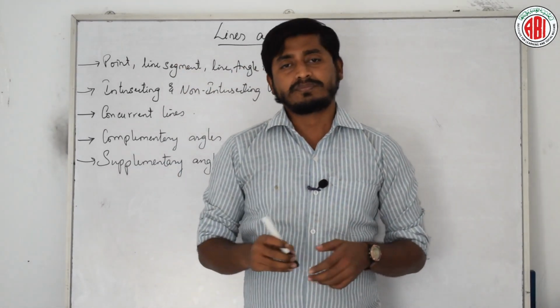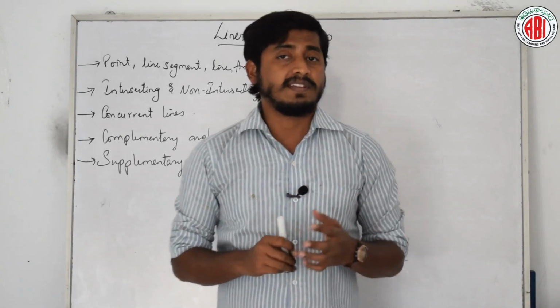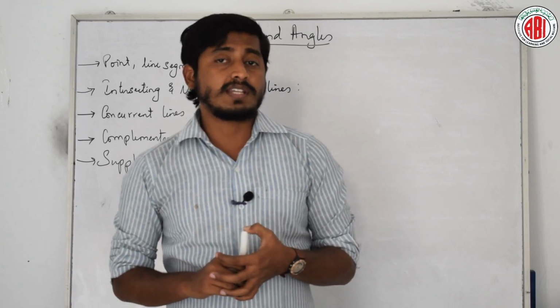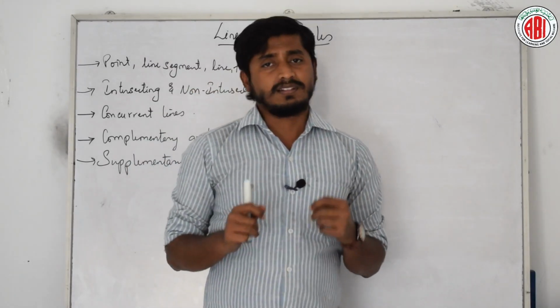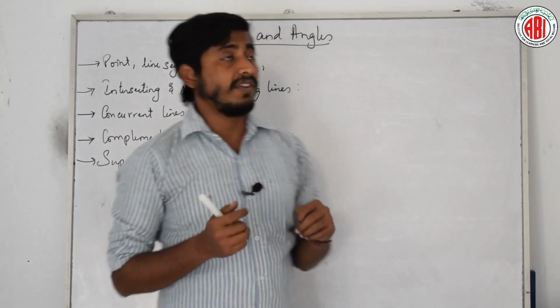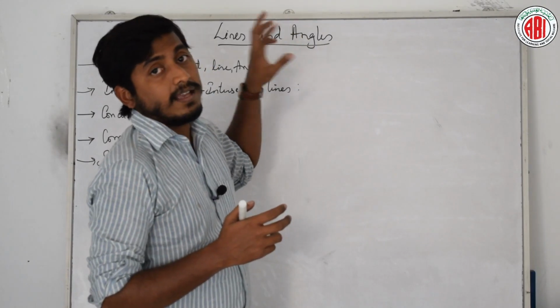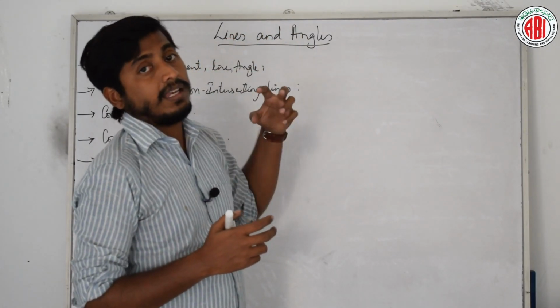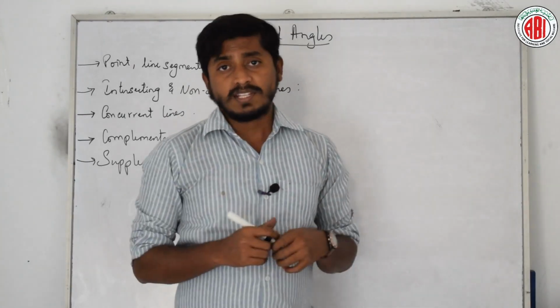What did we learn? We learned the basic chapters of elements of geometry in our previous session. Today we are going to start a new chapter, that is lines and angles. The name itself tells you that we are going to learn about lines and angles: how can we define a line, how can we define an angle, how they are formed, what are their relations. Shall we start?